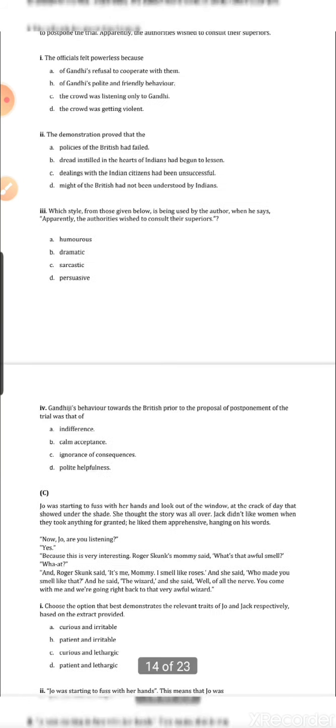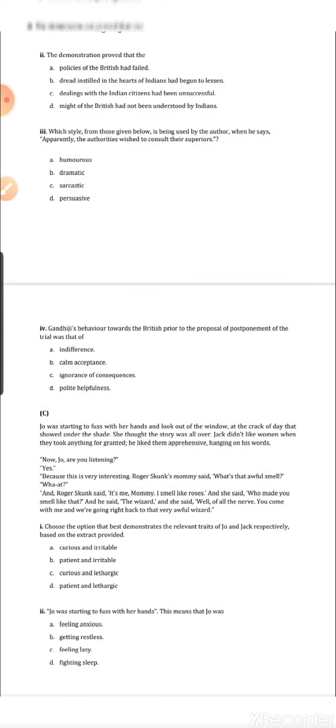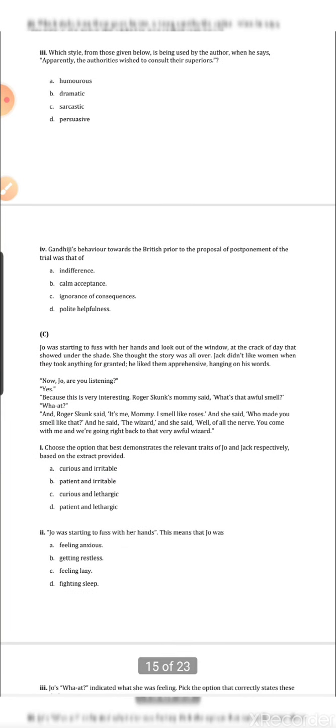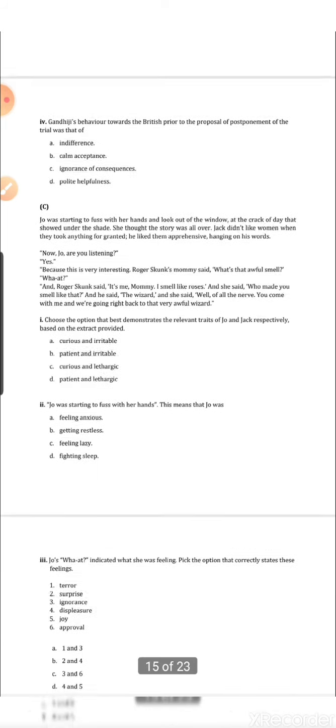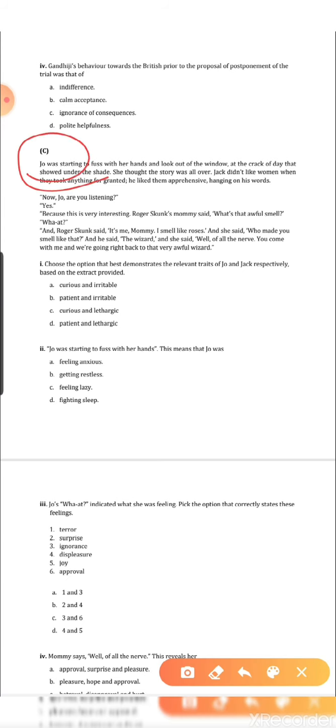So, from Indigo, we find the questions are very direct, directly to the extract. So it won't be much difficult. If you know the prose properly, then it won't be a difficulty for you to answer these questions. Next, we will go to number C. Number C is Should Visit His Mommy, with Joe.